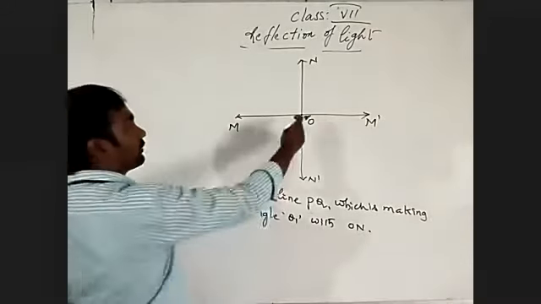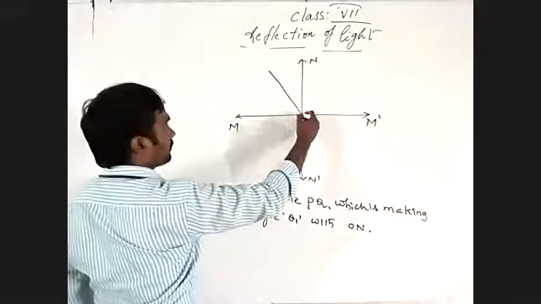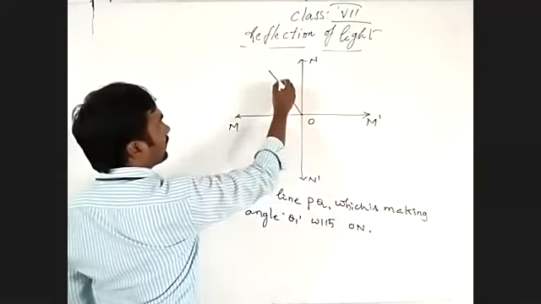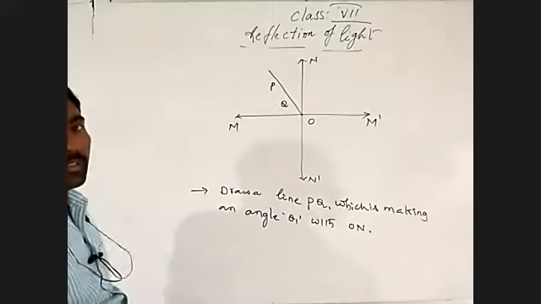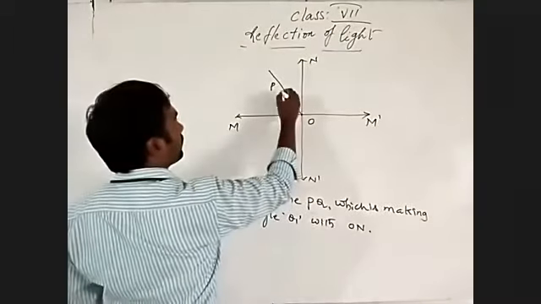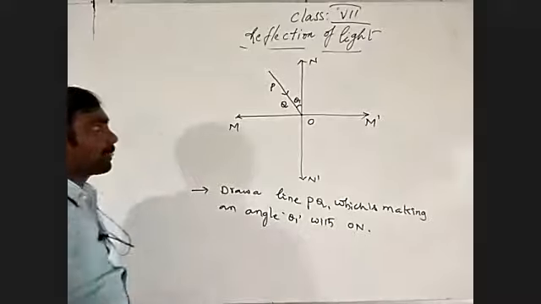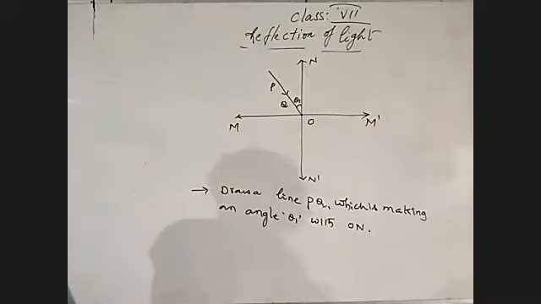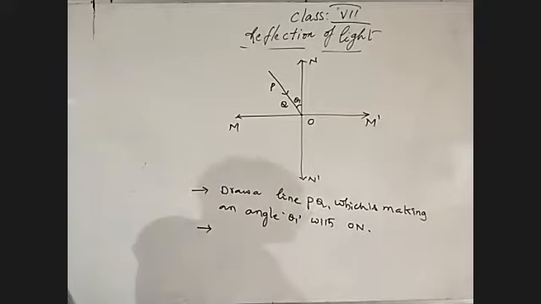So ON is this line, and we are drawing a line with it. The name of that line is PQ, and it makes the angle theta 1. Understand? Next point.